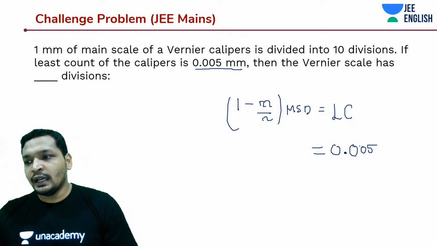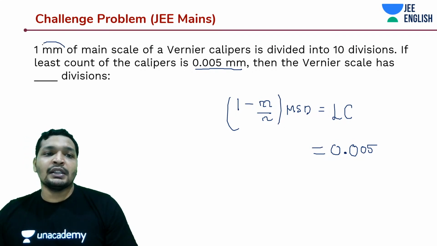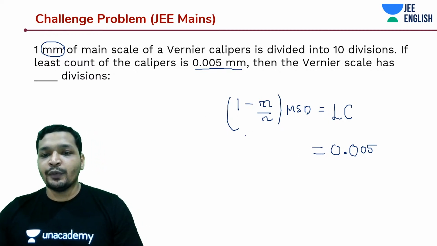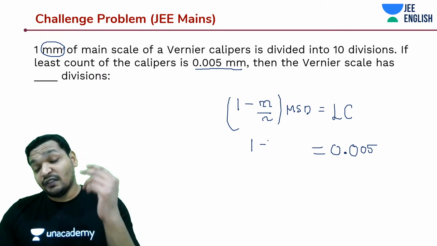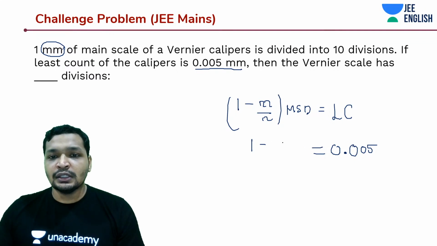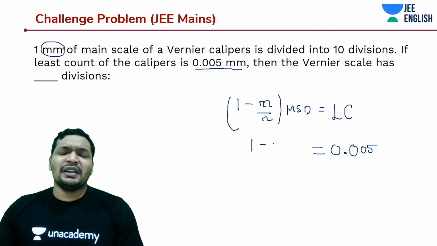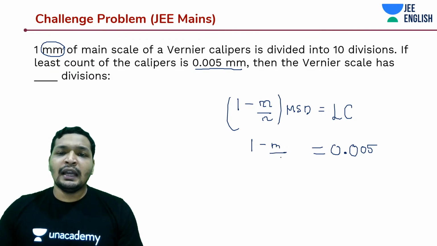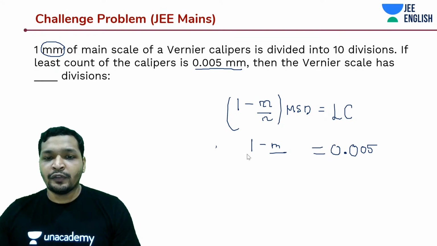So this is 0.05 mm, and is this given in mm? Yes, do verify it. Whether it is given in centimeters or mm, you need to make sure you verify these things, guys. Sometimes your Vernier scale can be far more accurate than your main scale. So make sure you have those things. And this is divided into 10 divisions, that's what they told you. So this is going to be m divided by 10 divided by n. n is what you have to find out.